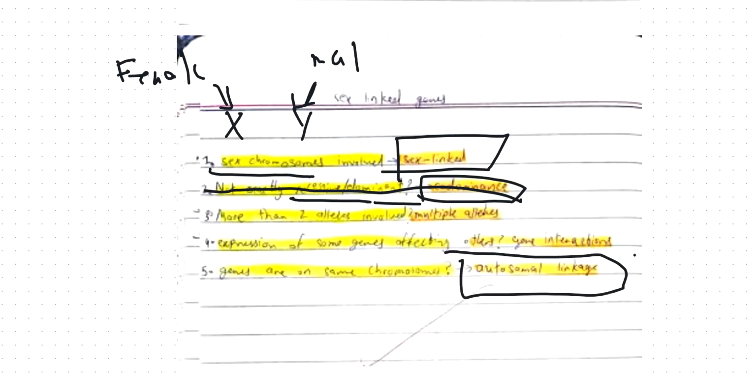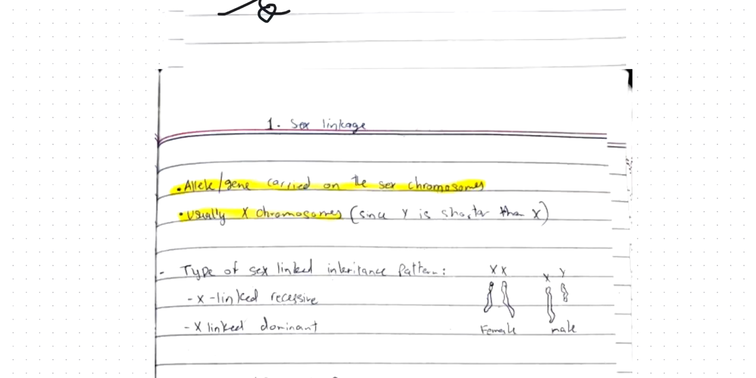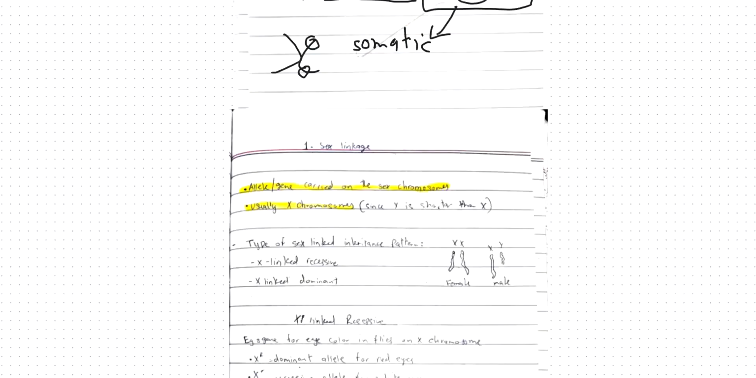So what is autosomal linkage? When genes are present on the same chromosome, that's called autosomal linkage. For example, I have a chromosome and the alleles are present on the same chromosome. That's called autosomal linkage. So remember, autosomal linkage only happens in somatic cells. We learned this further. Somal basically refers to somatic cells. So let's start with sex-linked genes first.